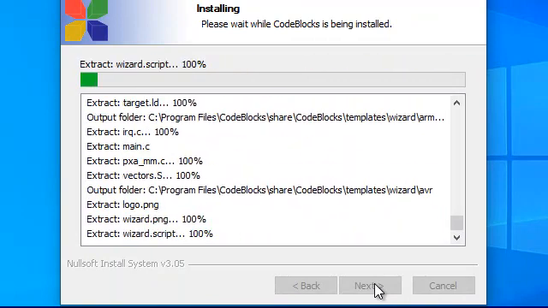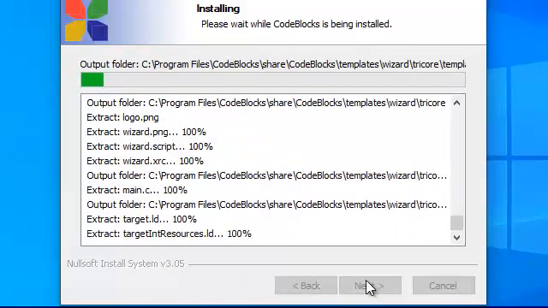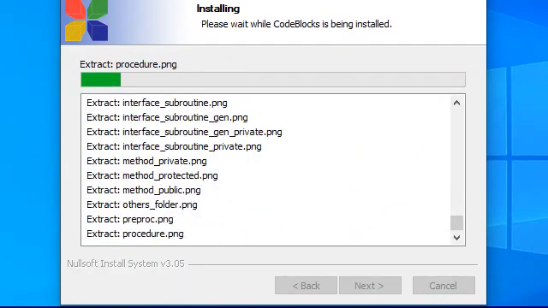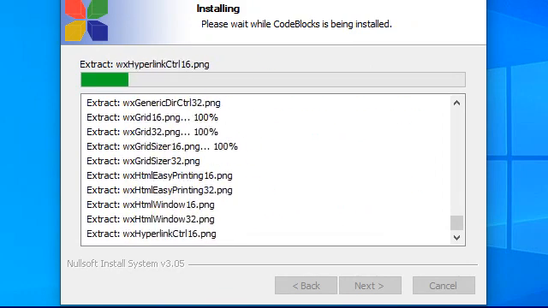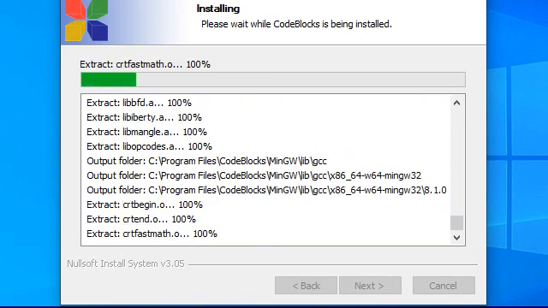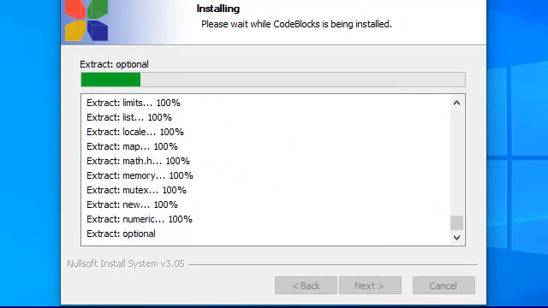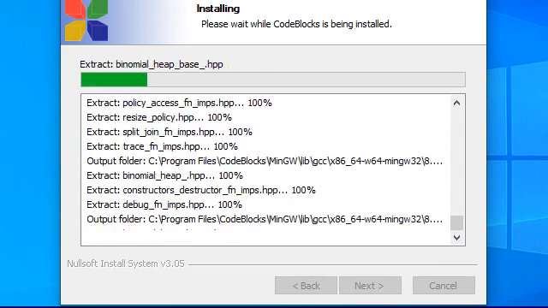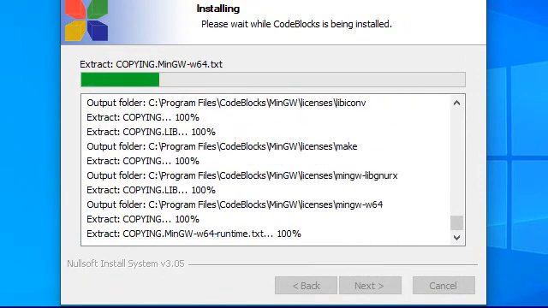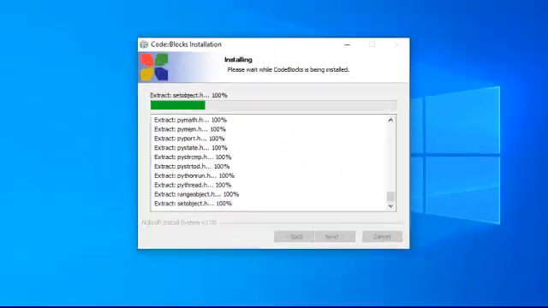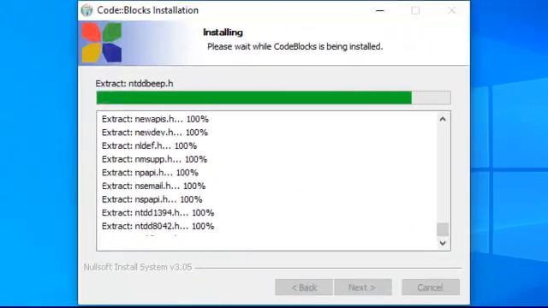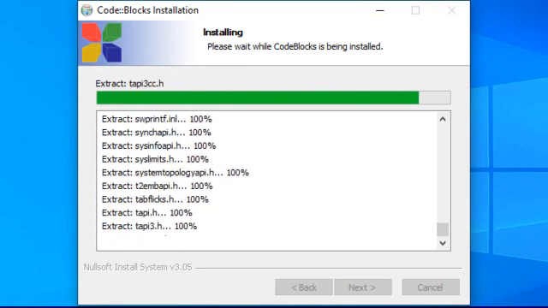Now the installation is going on, you are seeing. So it is now at the end of the installation.